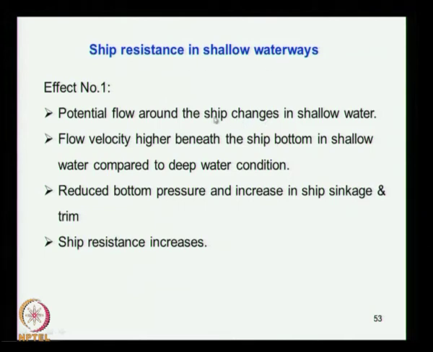There are different effects. The effect number 1: the potential flow around the ship changes in shallow water. Let us see what happens.